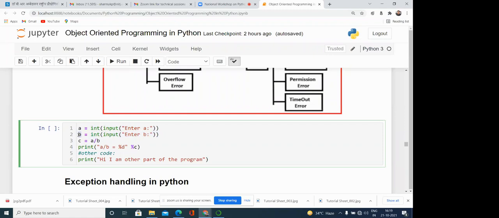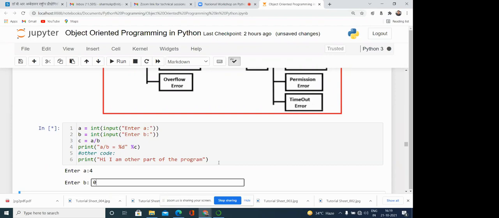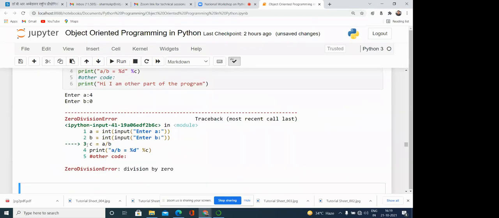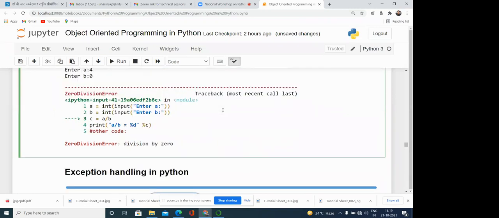If B is zero, then this particular line generates a divide by zero exception. If B is zero, then this program will terminate at this particular point. Nothing is going to be printed after this because it is terminated at this point. Here you can see I have entered 4 as A and 0 as B. At this particular point it is terminated and nothing is going to be printed. Neither this line nor this one is going to be executed.